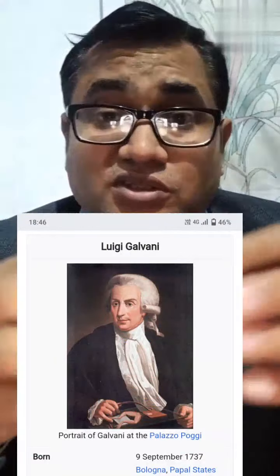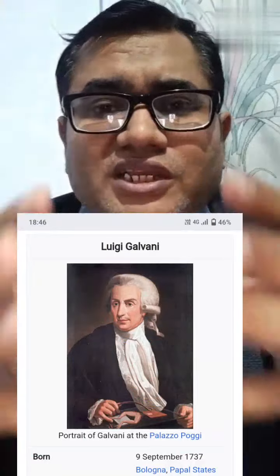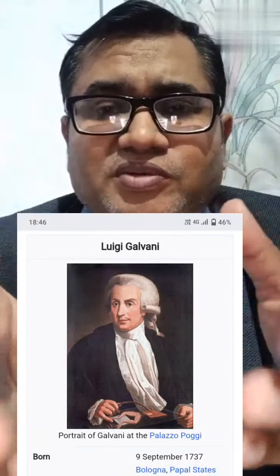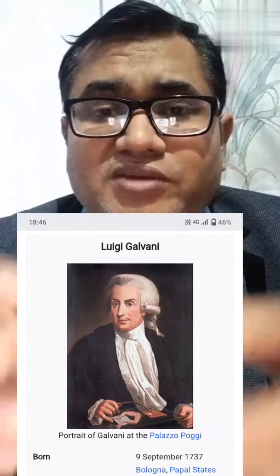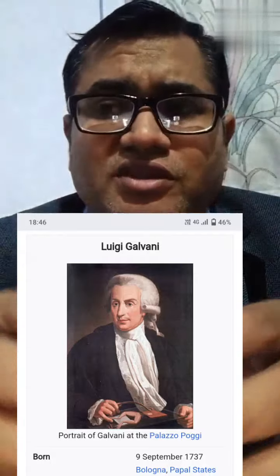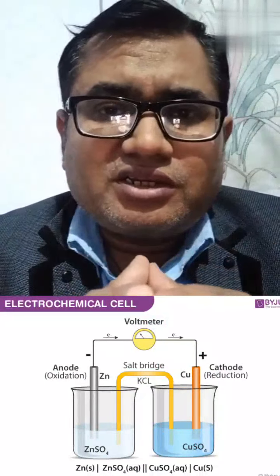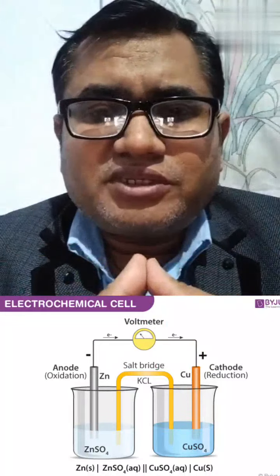Now we have to discuss a very important cell, that is the electrochemical cell. Before going to the electrochemical cell, first of all I would like to tell you two important things. When a redox reaction takes place directly, that is known as a direct redox reaction. Whenever a redox reaction takes place indirectly, in two different pots or separate pots, by mixing different kinds of solutions, that is known as a redox reaction taking place indirectly.